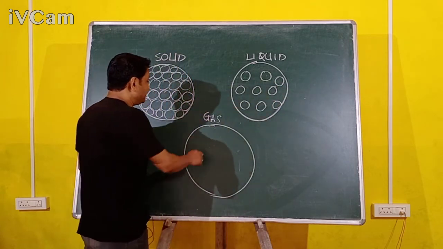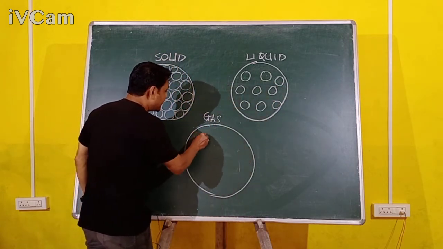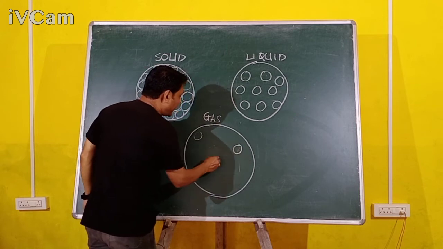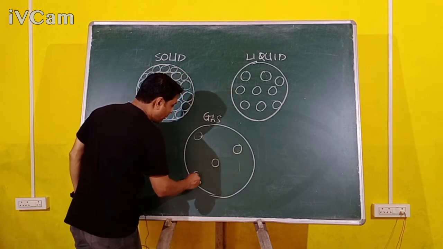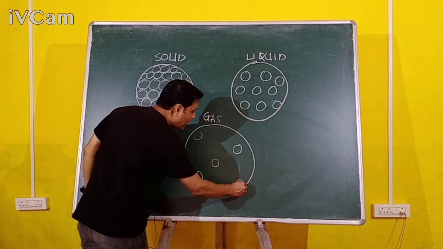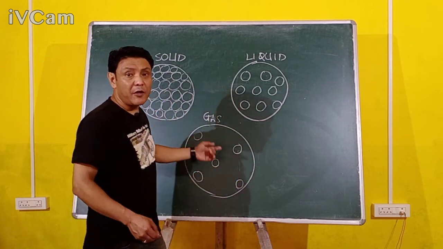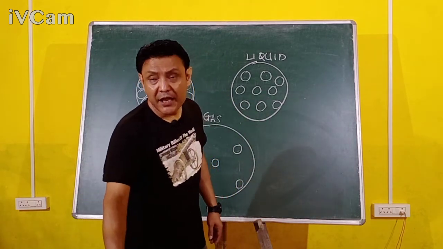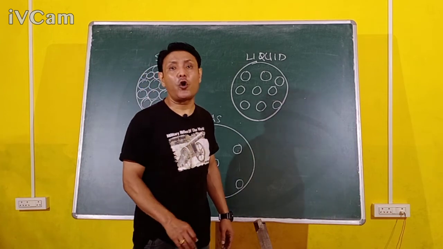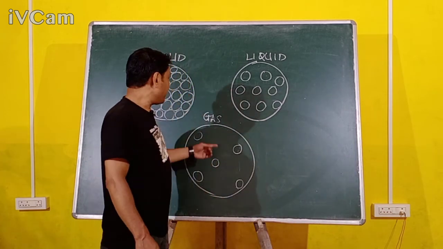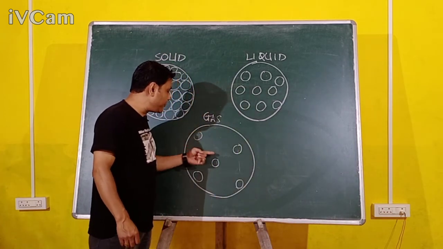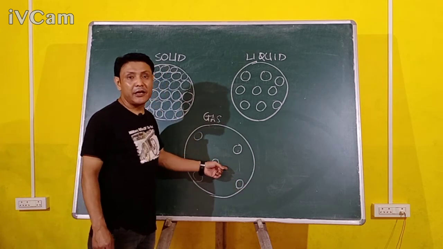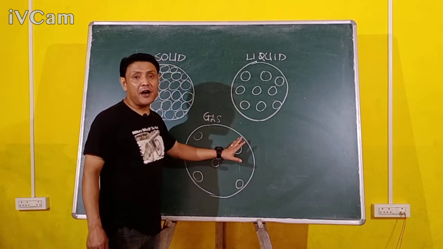Now we come to the gases. In the gases, the molecules are very, very far apart. Why? Because the force of attraction between the molecules is extremely weak. It's almost negligible. The force of attraction between the molecules is almost negligible, and they are very, very far apart.